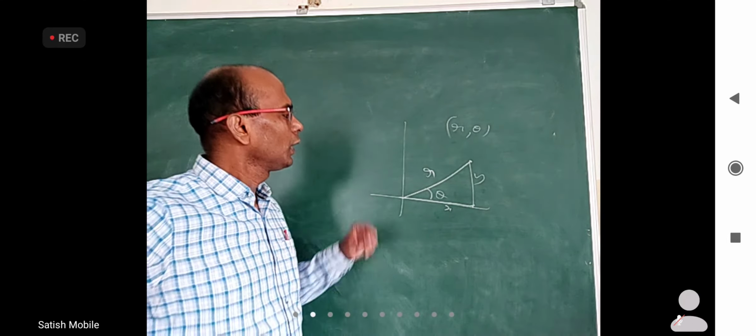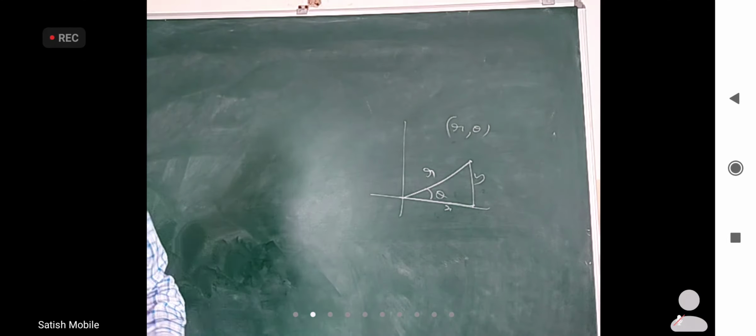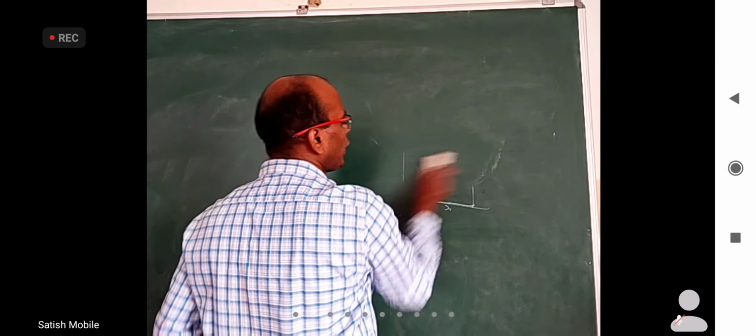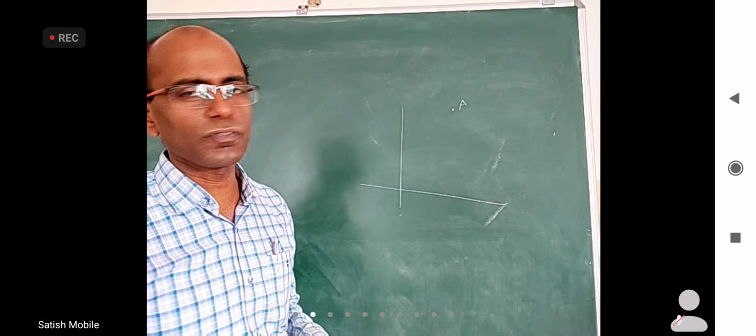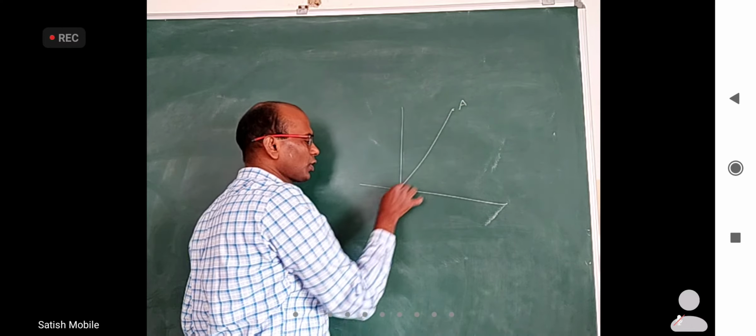Alright. In the same way, if you want to represent any point using vector algebra, that is, you want to represent this point, but a point cannot be written in vector form. So what to do? Join that to the origin.